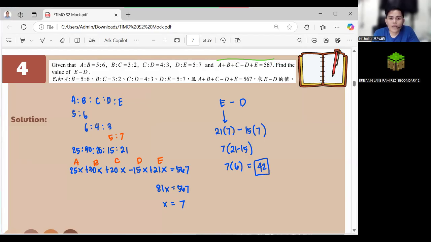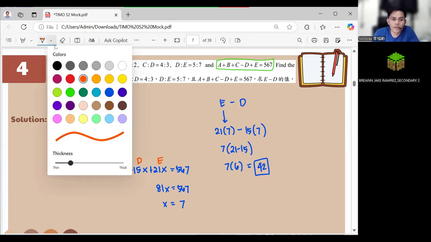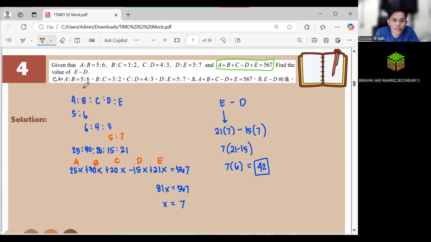Where did we get the value A is to B is to C is to D is to E equal to 25 is to 30 is to 20 is to 15 is to 21? Okay. So just like what I said earlier, we started at 5 is to 6 for A is to B. Now for B is to C, it's 3 is to 2. In here, the value is 3 is to 2, but our B is already 6. So let's make it as 6 is to 4. So this one in here will become 5 is to 6 is to 4 is to 3 already.